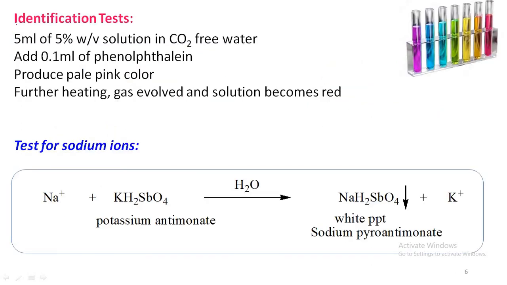Coming to the identification tests of sodium bicarbonate, it consists of sodium ions and bicarbonate ions. Take 5 ml of a 5% weight by volume solution in carbon dioxide free water. To that, add 0.1 ml of phenolphthalein, which produces a pale pink color, indicating sodium bicarbonate.